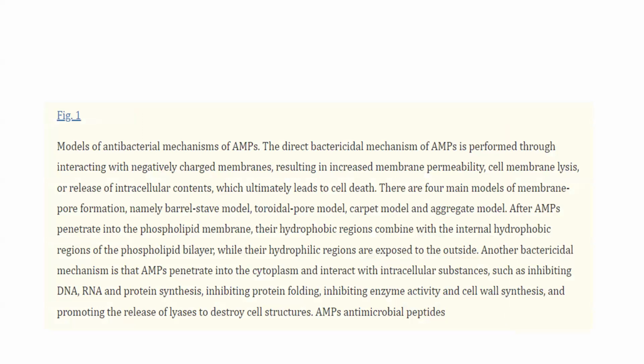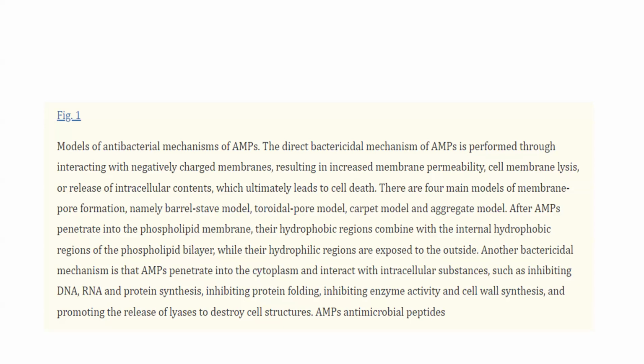The direct bactericidal mechanism is performed through interacting with the negatively charged membrane, resulting in increased membrane permeability, cell membrane lysis, and release of intracellular content, which ultimately leads to cell death. There are four main models of membrane pore formation: the barrel stave model, toroidal pore model, carpet model, and aggregate model. After AMPs penetrate into the phospholipid membrane, their hydrophobic region combines with the internal hydrophobic region of the phospholipid bilayer, while their hydrophilic region is exposed to the outside.